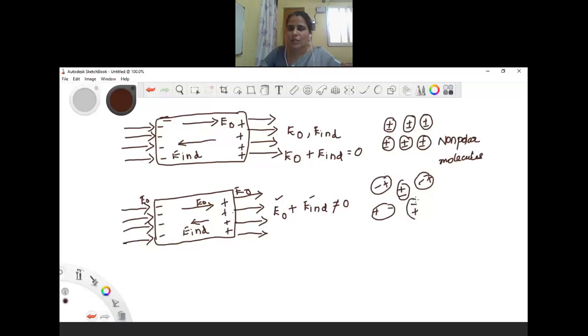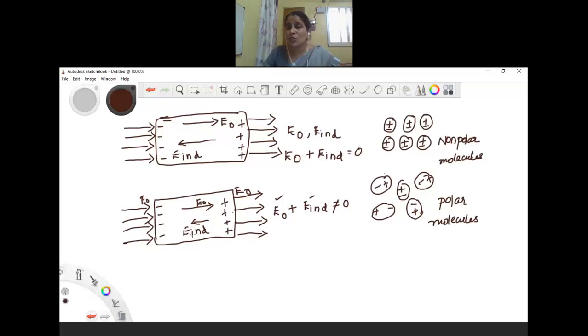Okay, here you can see that the positive and negative charges are separated by a certain distance. Okay, so these are polar molecules. Can you give some examples for polar molecules? Yes, water and hydrogen chloride are examples of polar molecules.